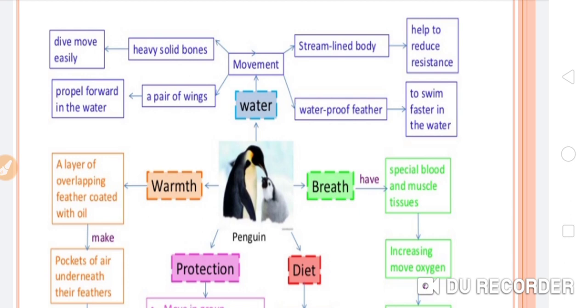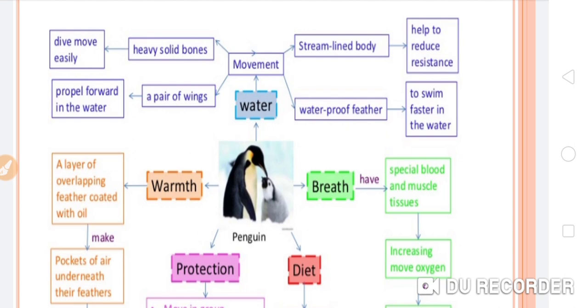Okay, now next, heavy solid bones, meaning the penguin has heavy solid bones. How do heavy solid bones help the penguin? It can dive more easily. They can dive easily inside the water. Now next, a pair of wings. How does the pair of wings help the penguin? It helps to propel forward in the water. So these are all the adaptive features, and how they help the penguin to survive in this critical condition, we have discussed.